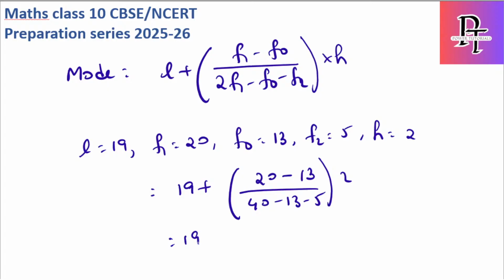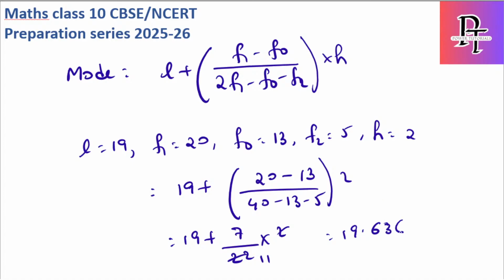So this becomes 19 plus 7 by (40 minus 18), which is 22, into 2. 7 by 11, I'll get as 0.636, so it becomes 19.636.